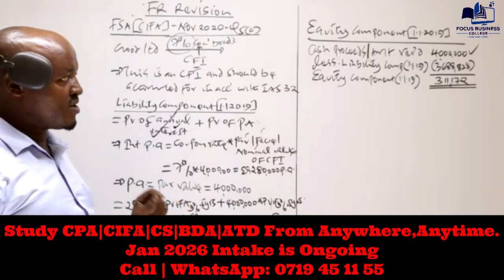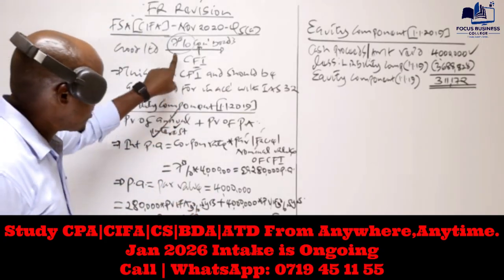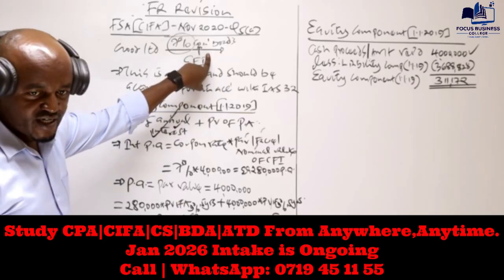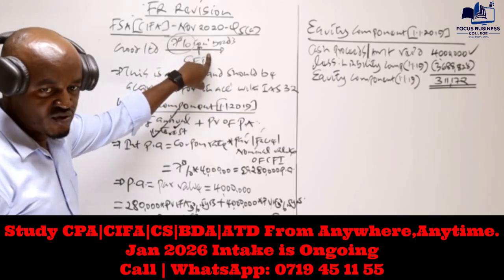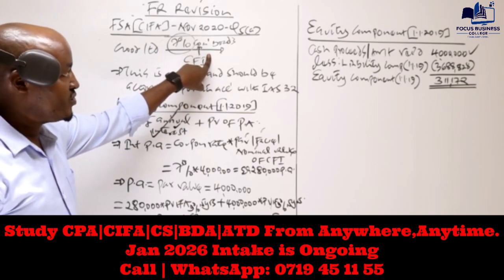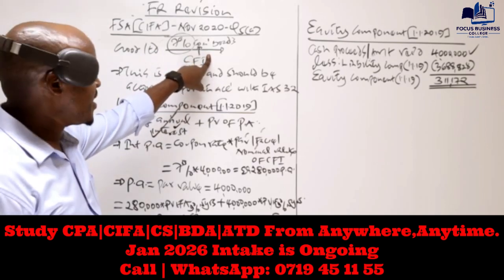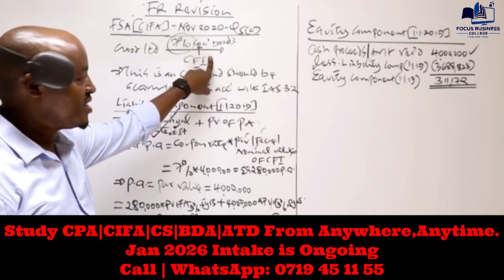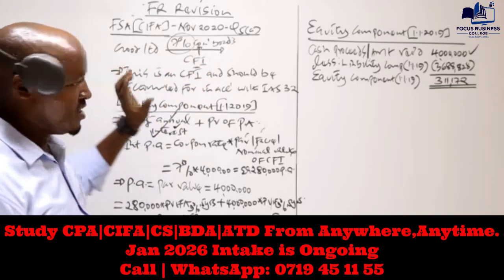If you happen to come across this question and you see the word convertible somewhere, it can be convertible bonds, convertible debentures, or convertible stock. What is important for you to remember is that that is a compound financial instrument. Being a compound financial instrument, you need to split the two components, the liability component and the equity component.